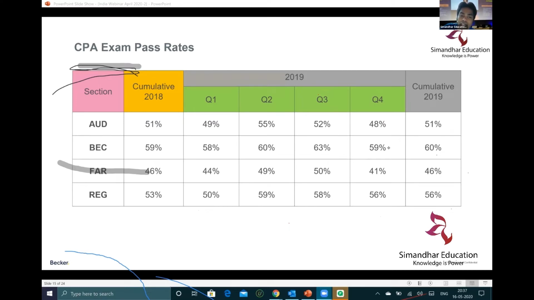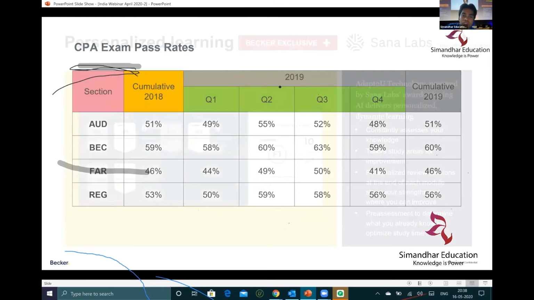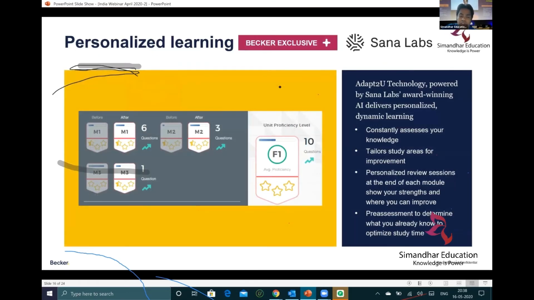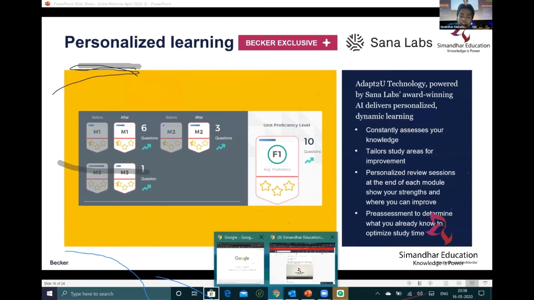So government accounting is still in FAR or some changes? Yes, government accounting is still there in FAR. There are no changes in the FAR section. It is as tough as it was before also. Right, so the passing percentage, if you see an average, it is 45 to 50%, which is a good passing percentage for the CPA examination. So now what we have in the Becker, I'll just quickly take you up in the Becker thing.